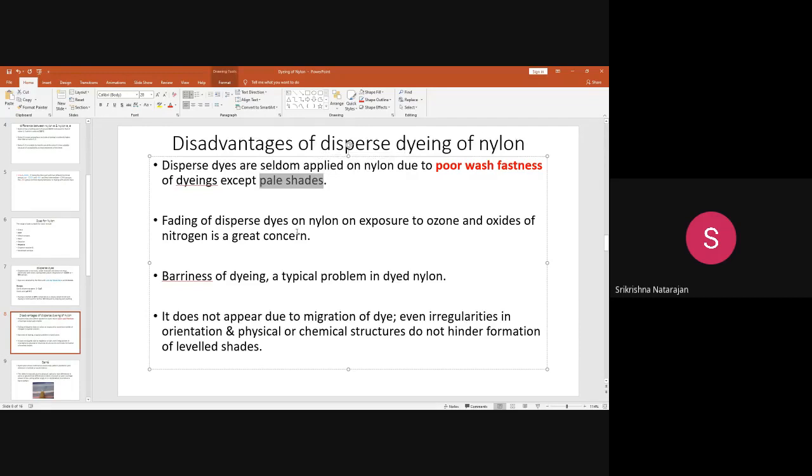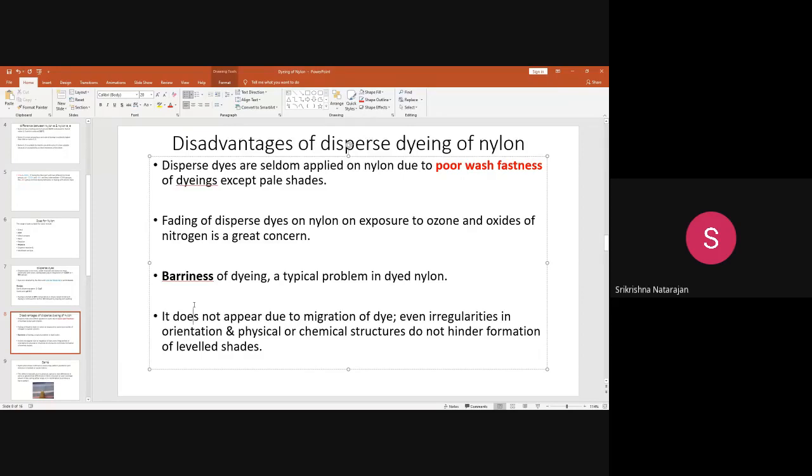And another problem is that if you expose any nylon dyed fabric to sunlight, what will happen? Because of the reaction of ozone radiation and some oxides of nitrogen, it will cause some light fastness fading also. And another unique problem in nylon is the barriness. It is called barré. This is a problem with nylon kind of fabric. It is a very typical problem in nylon.